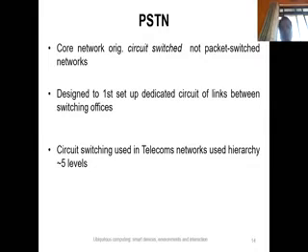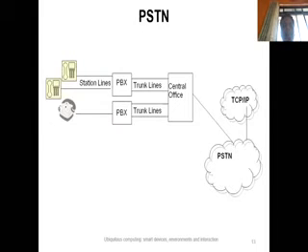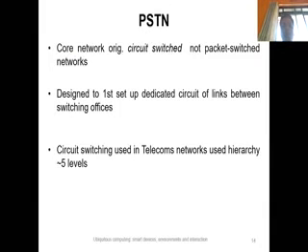That is, 5 levels are used for the communication between the users. You can see these are the 5 levels of communication between the users. So from home user to the PBX, from PBX to the central office, from central office to the PSTN network, and then the underlying PSTN infrastructure. And then the call will be routed to the destination. So it's a 5 level hierarchy.